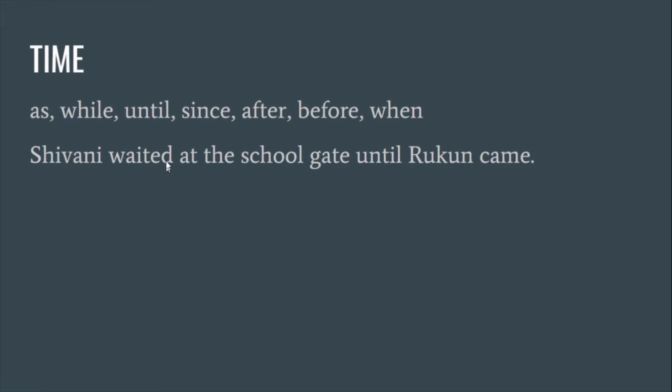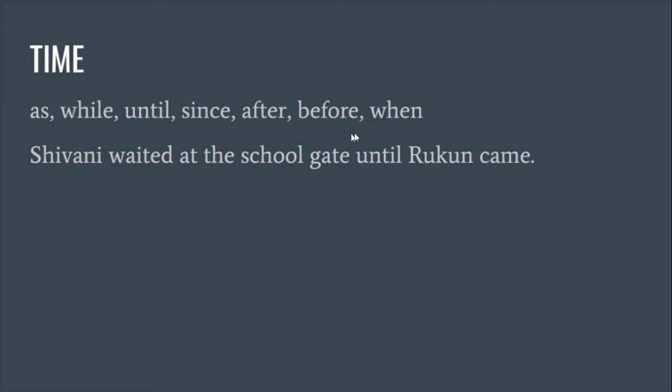Shivani waited at the school gate until Rukan came. So, till what time did she wait? Until Rukan came. Okay. And I was playing when my mother was cooking snacks. Like this. In the time context, we use the conjunctions as, while, until, since, after, before, when.